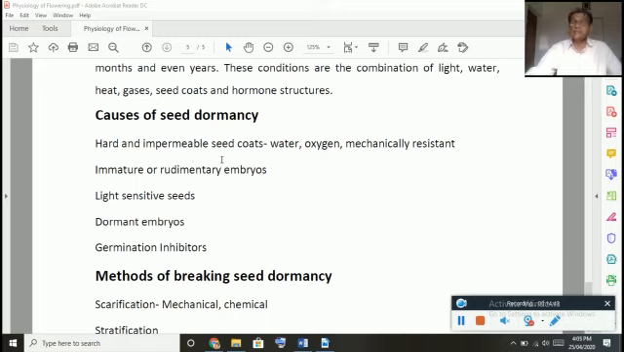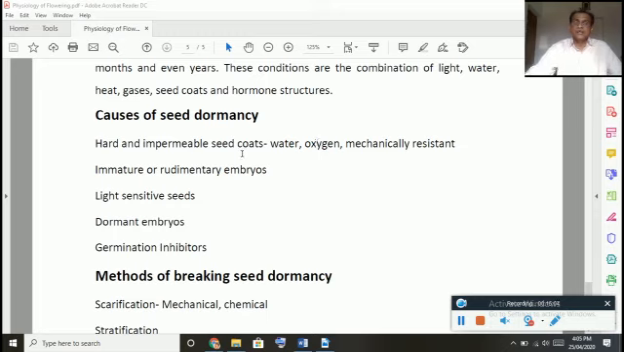See, for the germination of a seed, the seed coat should be broken and water should enter into the seed, that is, to the embryo. Oxygen should be supplied to the embryo, then only the embryo will become active and germinate. So if these things do not enter, the seed will not naturally germinate, isn't it?